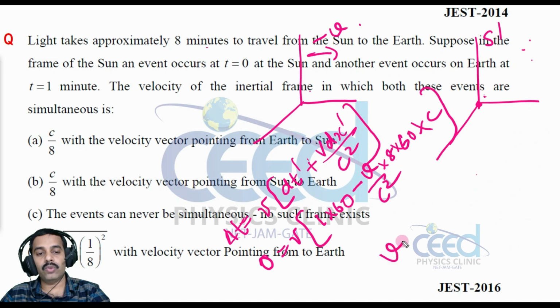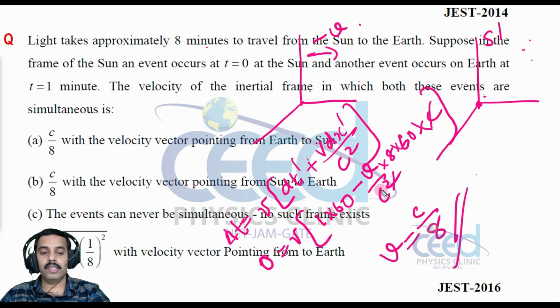This v, when you solve this, is equal to c square, c cancels, and then we can simplify this. 60 and 60 also cancel. So the answer will be c by 8. Now this is my sun and this is my earth.